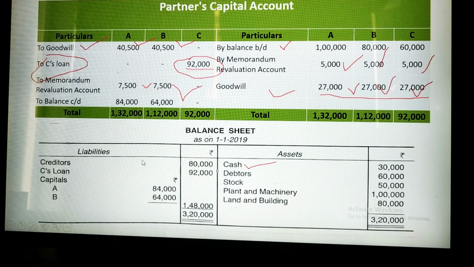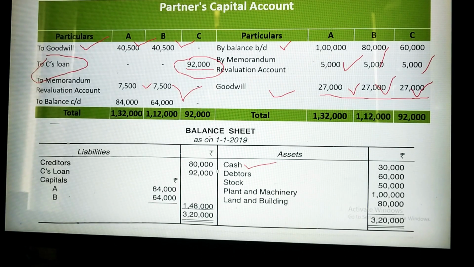You can come to the liability side. Creditors 80,000 is already given in the question, but C's loan we have taken as 92,000. Hereafter whatever balance remains with the partners A and B, we have taken 84,000 and 64,000, 1,48,000. So the total balance matched, and we have completed the memorandum also. So almost we have completed all the topics of revaluation account in the case of admission or in the case of memorandum. As of now I have completed valuation of goodwill, revaluation of assets and liabilities in case of retirement, and in case of admission or death also. We have prepared the revaluation account, memorandum revaluation account, capital account, and updated balance sheet as on that date.